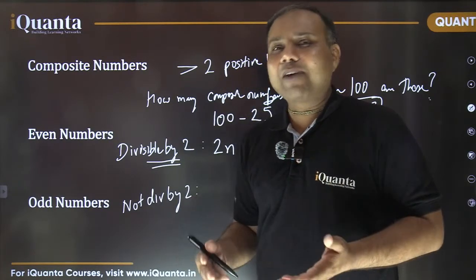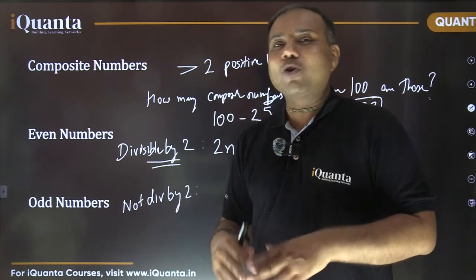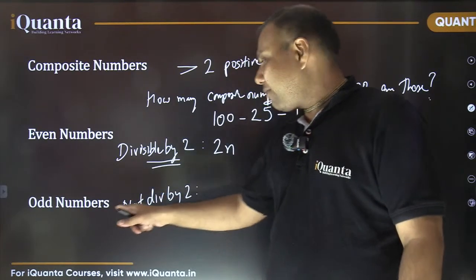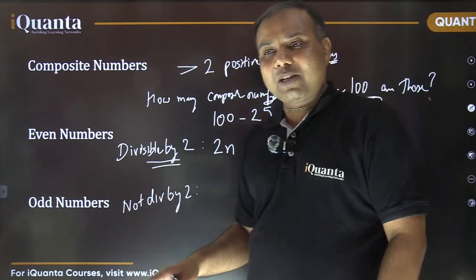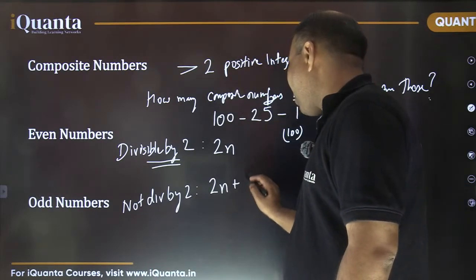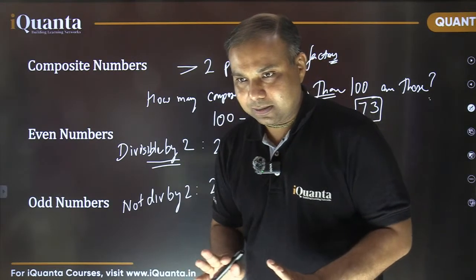When you divide a number by 2, either it is going to be divisible, which means the remainder is 0, or the remainder is going to be 1. So the odd numbers are those numbers which are not divisible by 2, which means the remainder is 1. That means the number will be of the form 2n plus 1. Okay? That's it.